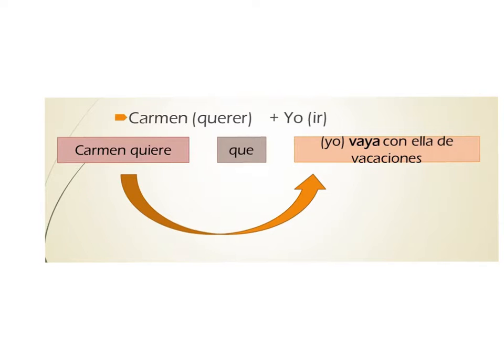So the second verb, ir, you're going to conjugate in the subjunctive. Now, ir is a really, really irregular verb, and when you conjugate it in the subjunctive, it changes completely. It is conjugated as vaya, que no se parece en nada. It doesn't look at all like ir, que yo vaya con ella de vacaciones. So two sentences, two subjects, two verbs, a subjunctive trigger. So you have to use the subjunctive in the second sentence.